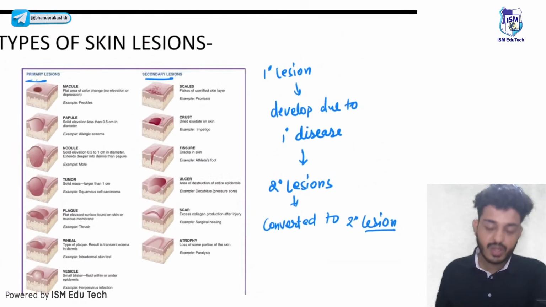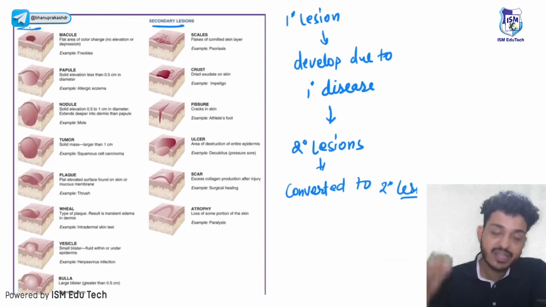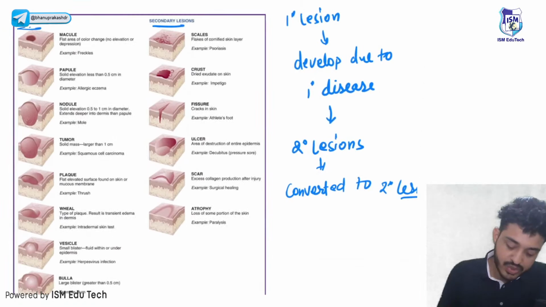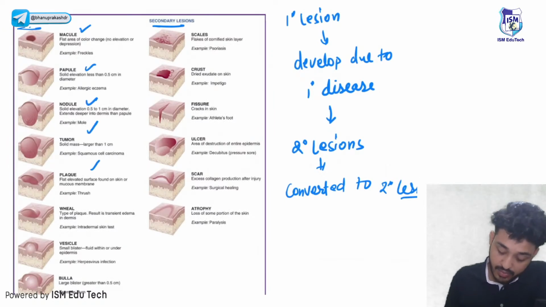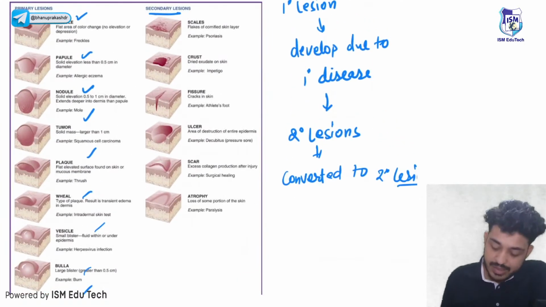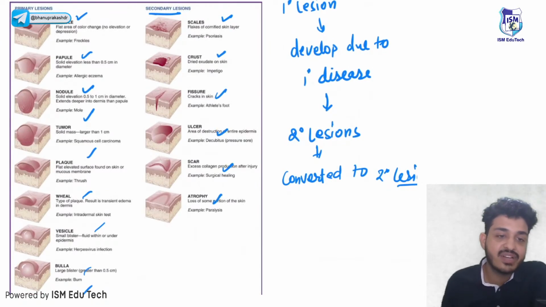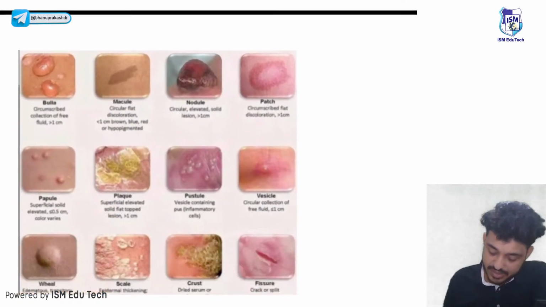So basically this is the difference between primary and secondary lesions. Let's see what are the primary lesions that we should know. First one is your macules, papule, nodule, tumor, plaque, wheal, vesicle, bulla, pustule. Secondary lesions are your scales, crust, fissure, ulcer, scar, and atrophy. Let's see one by one about all these lesions.